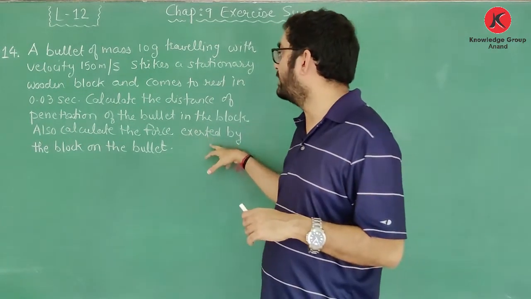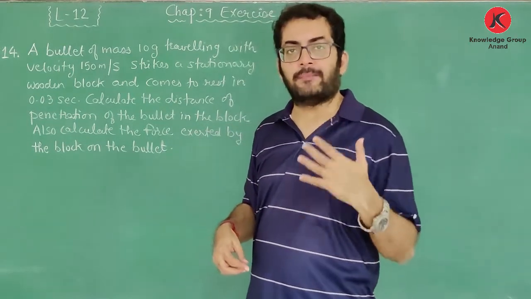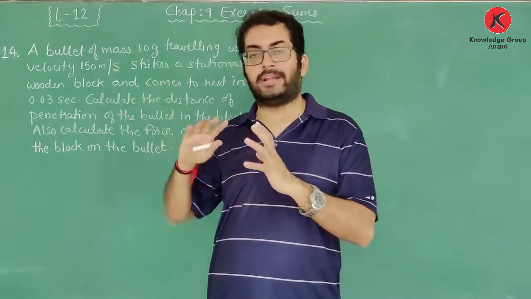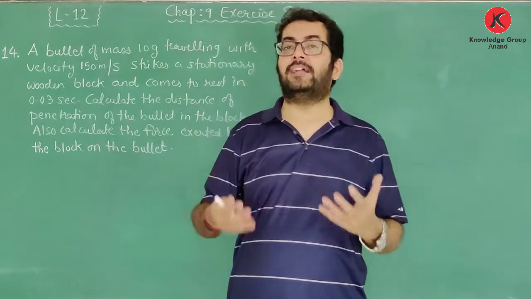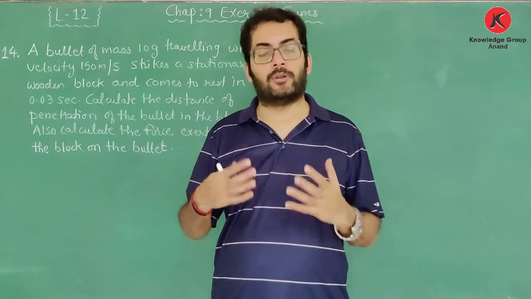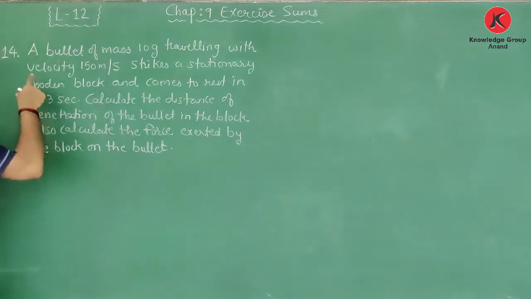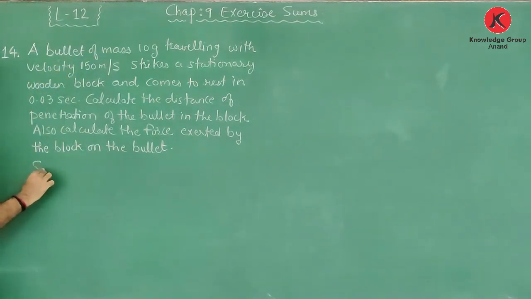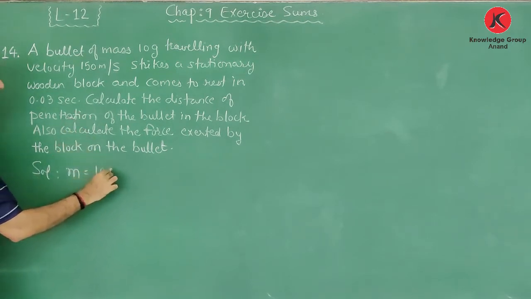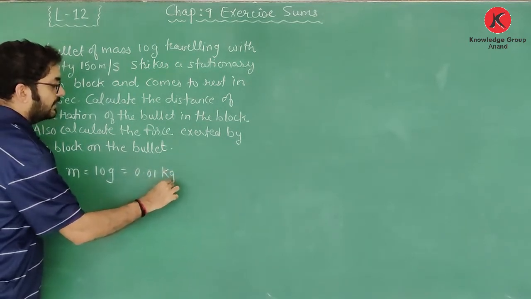Okay, we also need to find the force exerted by block on the bullet by using the formula F is equal to m into a. तो सबसे पहले जो भी डेटा हमको दिया हुआ है, first of all let us write that data down, because after writing the data we will know which is the most optimum or the most suitable formula that we have to use for solving this sum. Okay, so now first of all what is given? The mass, represented as m, is given as 10 gram. If I convert it into kilogram, it is 0.01 kilogram.